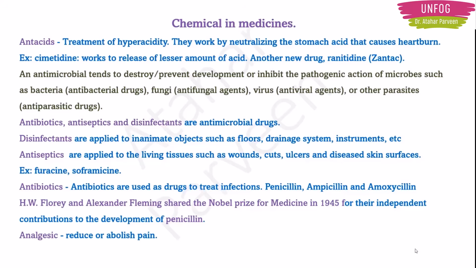One more are analgesics. Analgesics means, for example, paracetamol, Dolo 650, Paragesic or Calpol or Crocin. They are all analgesics. They are used to reduce or abolish pain, and if that pain is reduced, then automatically if you are having a temperature or suffering from fever, your fever will get reduced with these analgesic drugs. The speciality of analgesics is that they will not affect your mind or disturb your nervous system. Without doing that, they reduce or abolish your pain.